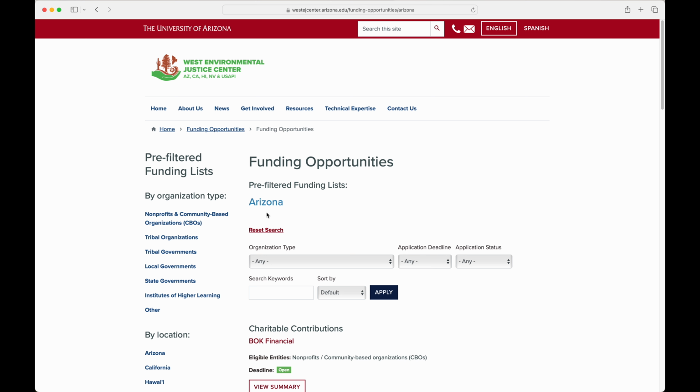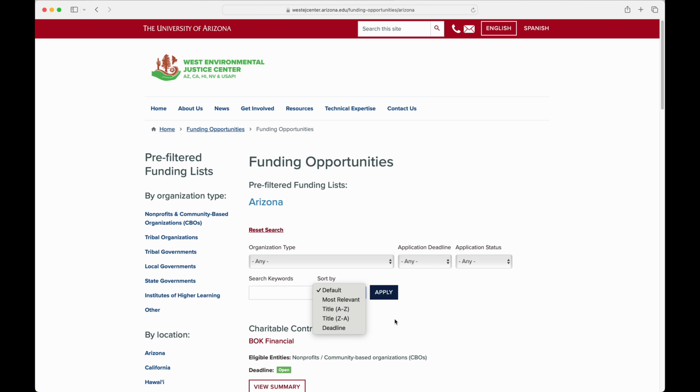After clicking on one of these pre-filtered funding lists, you will still be able to further customize your search by the remaining searchable categories. Note that our database also has a sort by feature. You can use this to organize the list of funding opportunities you find by relevance, title, or deadline.